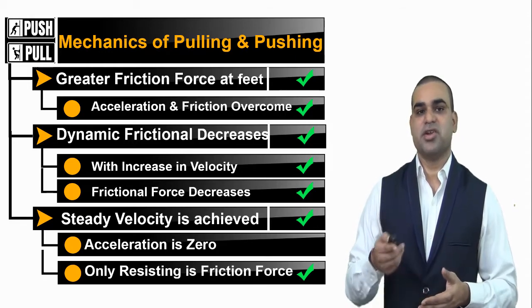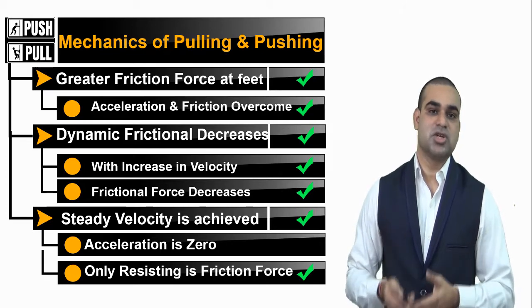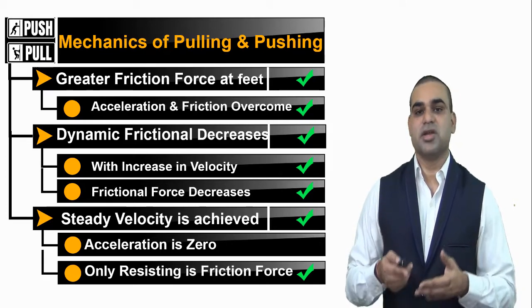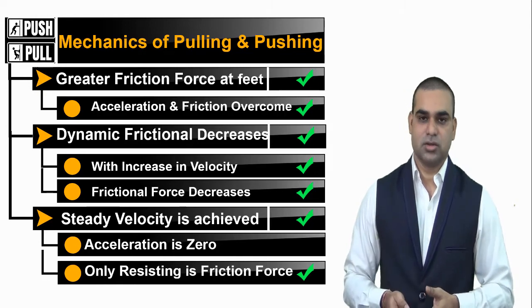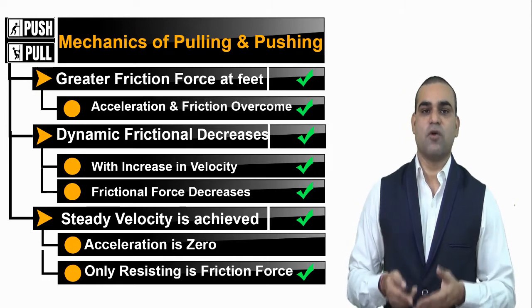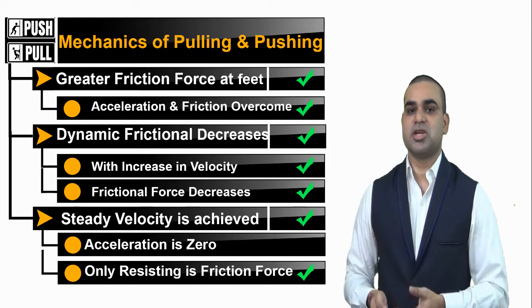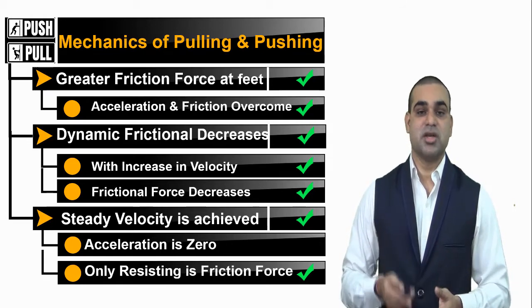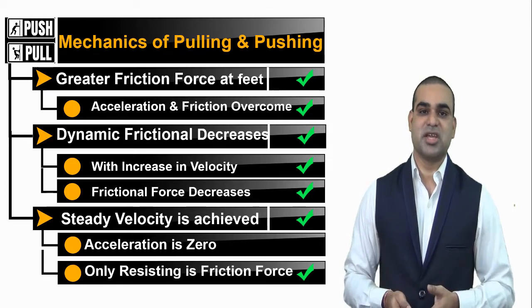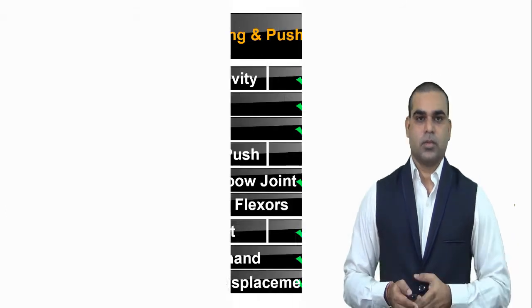As the dynamic frictional force decreases with the increase in velocity, the frictional force decreases with the acceleration. When the steady state velocity of pulling and pushing is achieved, the acceleration is zero and the only resistance is the frictional force.